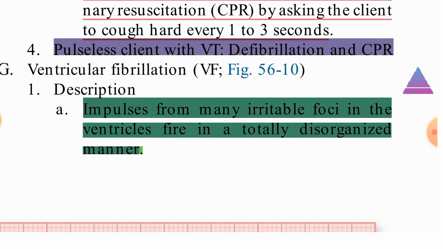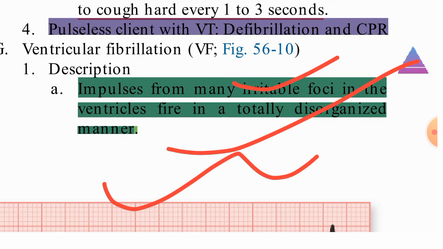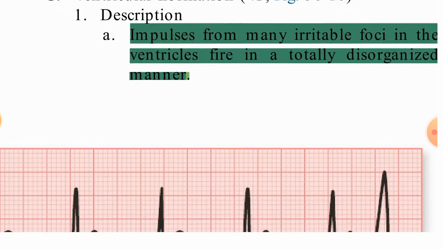Description: impulses from the irritable foci in the ventricles fire in a totally disorganized manner. The ventricles will be vibrating, and it won't be in any rhythm, any way. It will be totally disorganized. So that is called ventricular fibrillation.